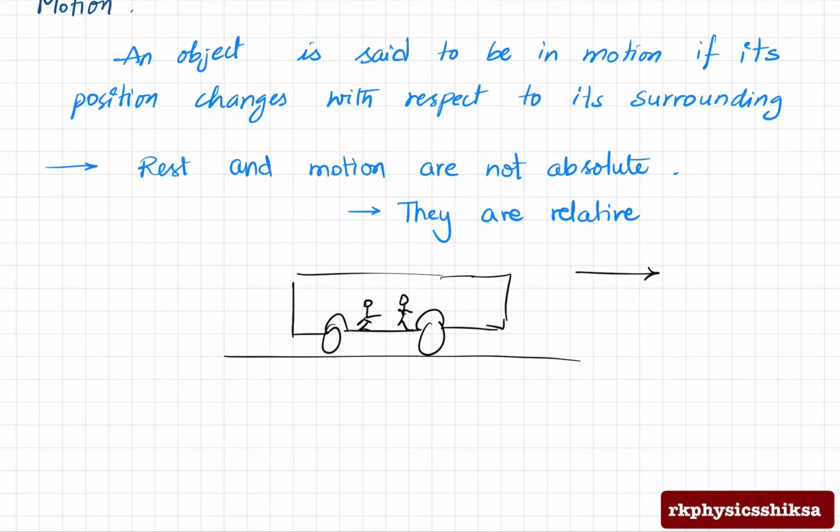But the same two persons are not at rest with respect to the person who is standing on the road. With respect to the person standing on the road, both these persons in the bus are in motion. So this means whether something is at rest or in motion depends on the chosen reference frame. With respect to person number 1, person 2 is at rest. But with respect to person 3, both 1 and 2 are in motion.